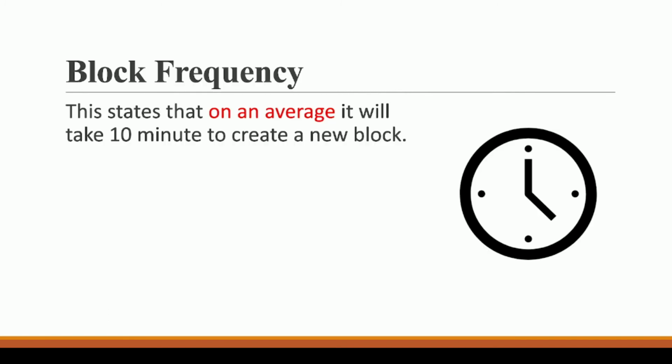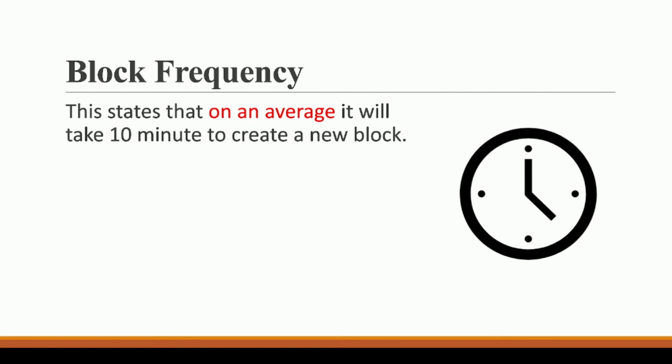And the second monetary policy of Bitcoin is that on average, it will take 10 minutes to create a new block. Okay, so if you are thinking that you can create a block in just 1 second or 2 seconds, it is not going to happen. It will take an average of around 10 minutes in order to create a new block. So this is also one of the monetary policies of Bitcoin given in the Bitcoin algorithm.